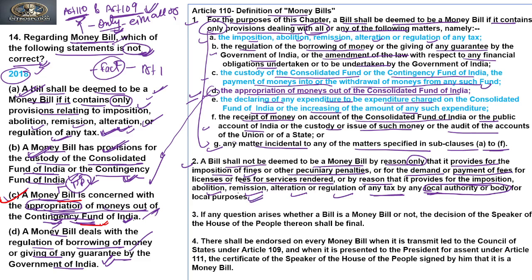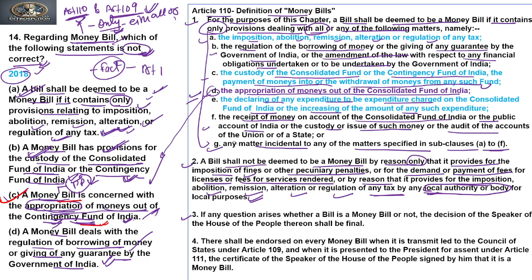So if a bill is demanding imposition of fines, it is not a money bill. Demanding imposition of penalties or fees, it is not a money bill. Fees for license or services, it is not a money bill. And also if the bill is trying to impose or abolish or remit taxes by a local authority, then also it is not a money bill.